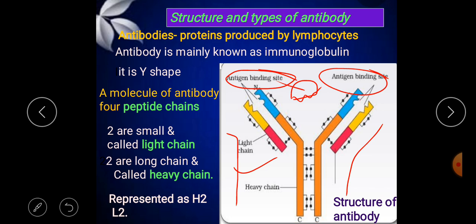Each antibody binds to a specific antigen. It is made up of 4 peptide chains here. These are the 4 peptide chains. 2 are light chains and 2 are heavy chains. Here it is a light chain, and these are the heavy chains. These are represented as H2L2. H2L2 is nothing but 2 heavy chains and 2 light chains.